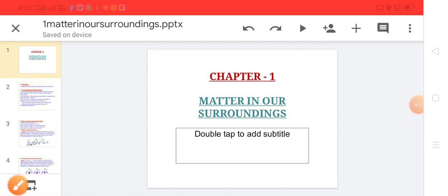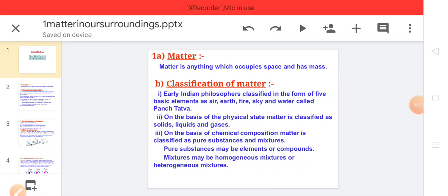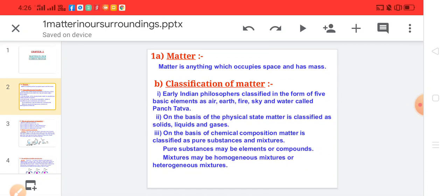Matter in our surroundings. Matter. What is matter? Matter is anything which occupies space and has mass. Classification of matter. How is matter classified?